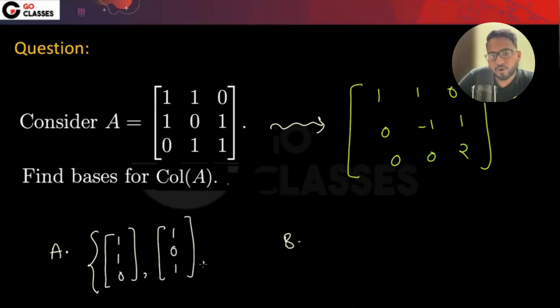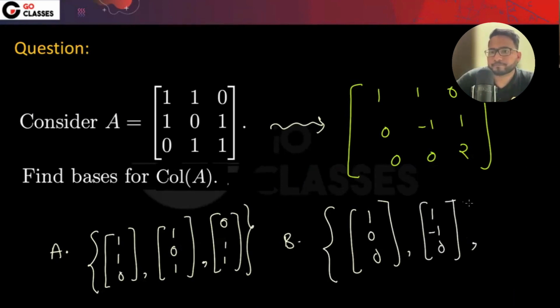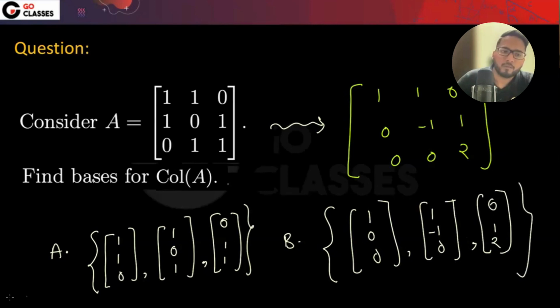I mean, the basis for the column space, will it be this, or will it be this, or it doesn't really matter, or both are the basis? Tell me. Both are the basis, or only A, only B, something like that?